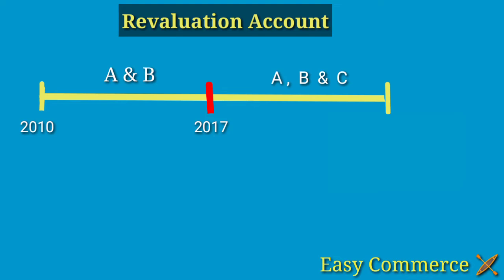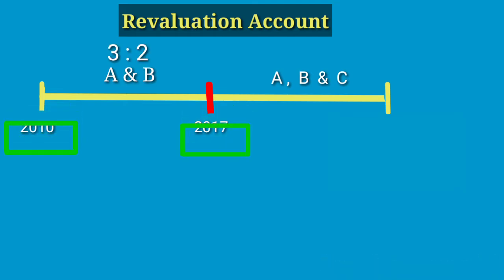Please remember, whenever we add a new partner, from that day onwards the partnership firm will change. That means the profit sharing ratio also changes. So from 2010 to 2017, there are only two partners, A and B. Assume that their profit sharing ratio is 3:2.